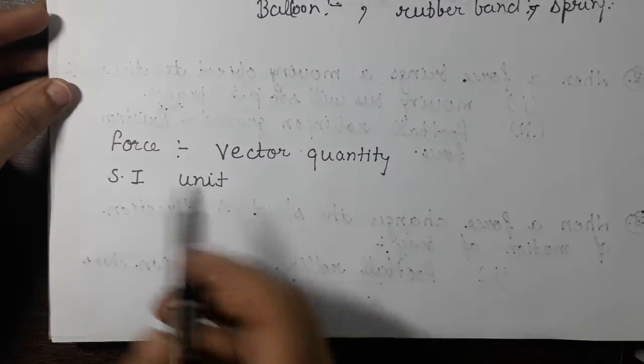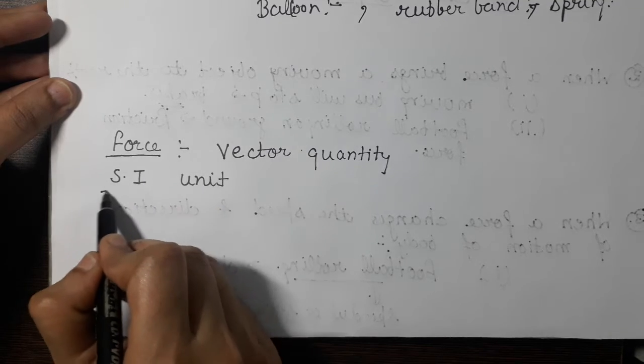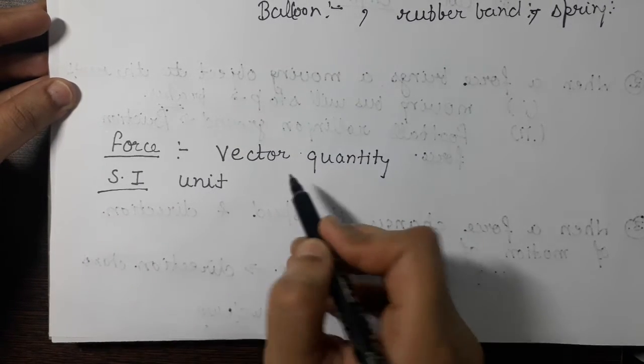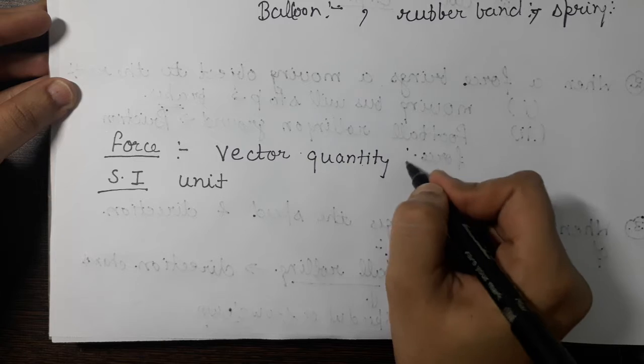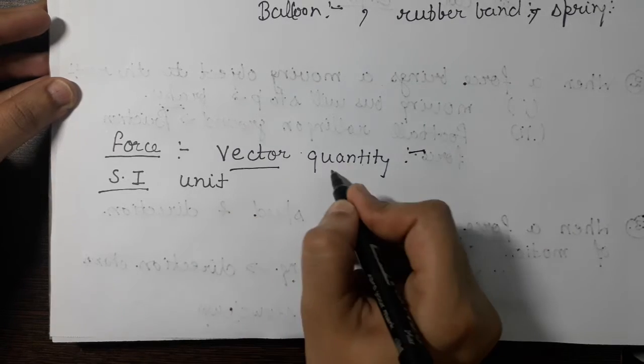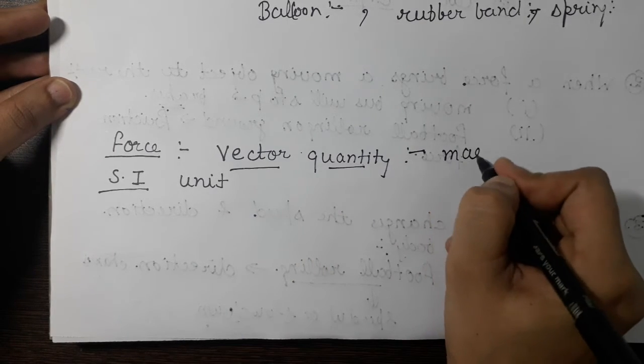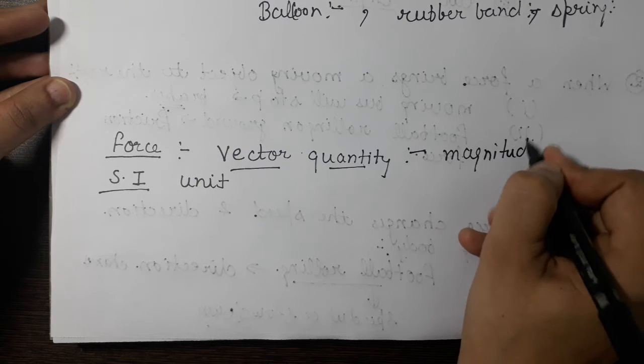Now some important facts about force. Force is a vector quantity. Vector quantity means it has both magnitude as well as direction.